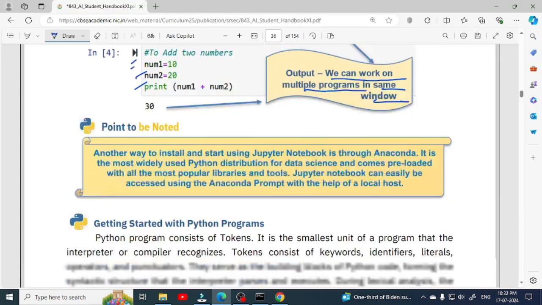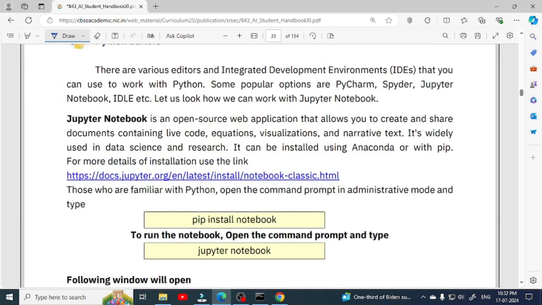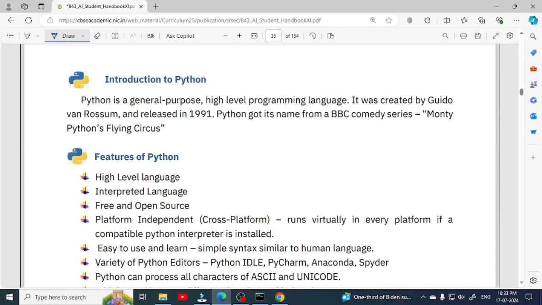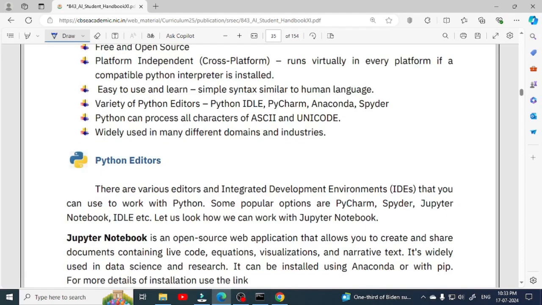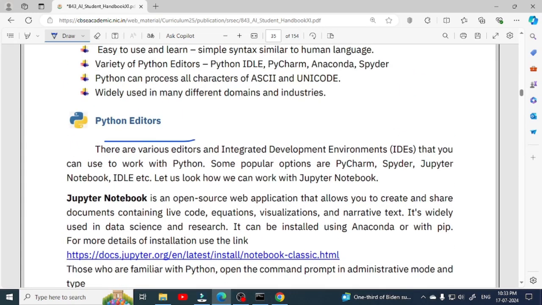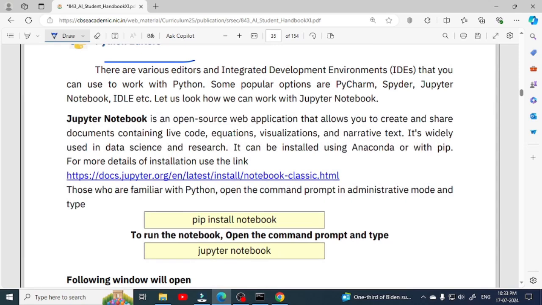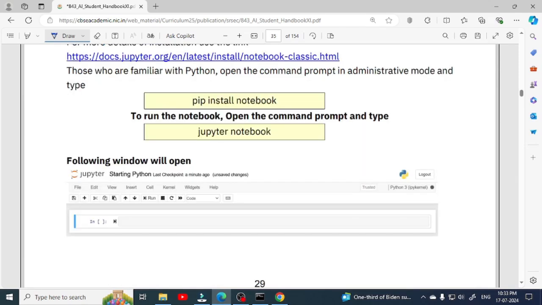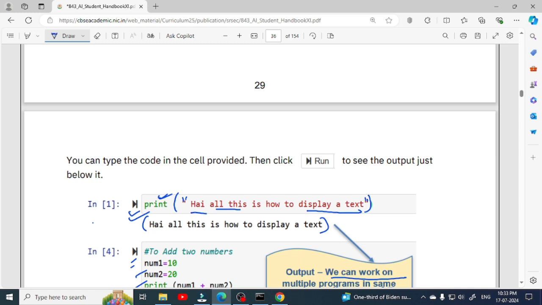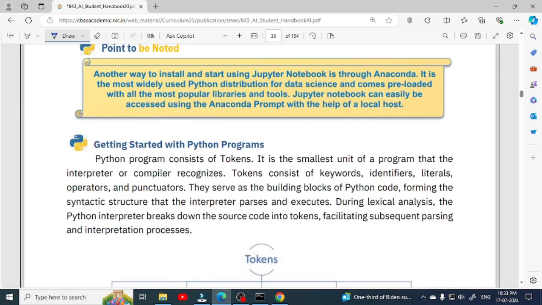So this is it. In this video we have discussed what the features of Python are, in which year Python was created, who created it, who was the founder, and then we have discussed the Python editors and we have learned how to install Jupyter Notebook. I hope this video is going to be helpful for you in installation of your Jupyter Notebook and understanding the basics of Python. So in the next video we are going to discuss the remaining topics.